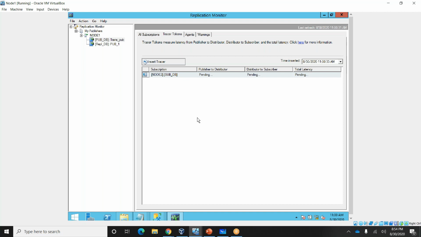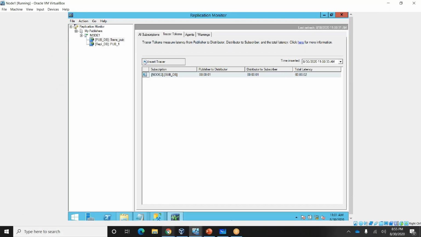It inserts one dummy record at the publisher side and checks whether the record goes to the subscriber or not. So I just inserted the tracer token. From publisher to distributor it is taking 1 second, distributor to subscriber it is taking 1 second, a total of 2 seconds of latency for the data going from publisher to subscriber.